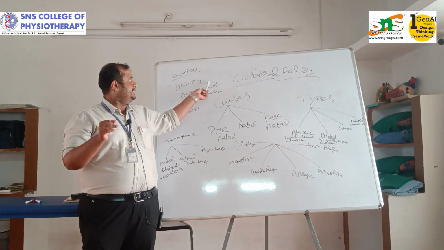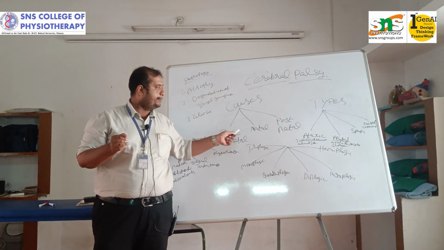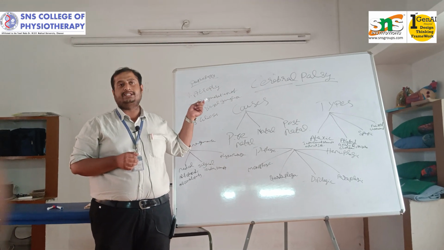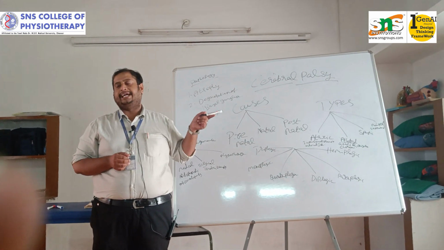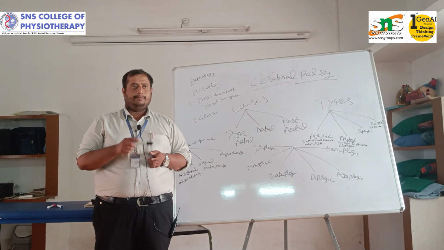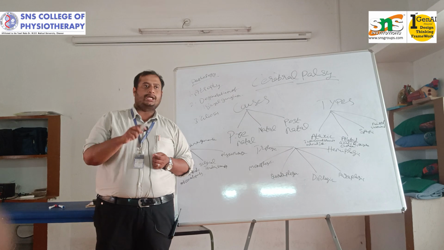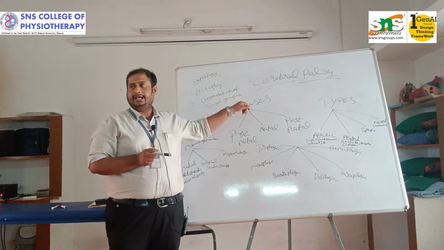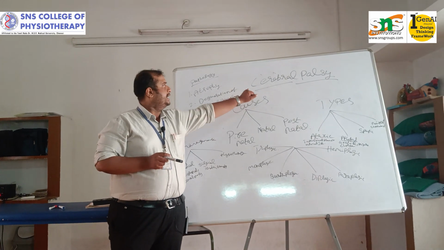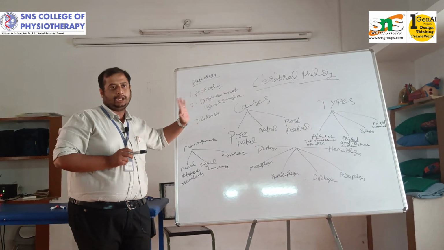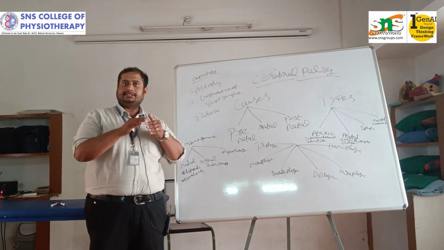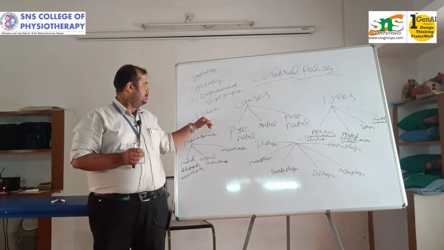The second one is the degeneration of the basal ganglia because of any of these causes. What is the main use of the basal ganglia? Balance and coordination. Mainly the motor and cognition are part of the basal ganglia. If the basal ganglia is not working, then it will lead to cerebral palsy. It is the pathology. I already said there is no progressive pathology, but there is a pathology behind every condition.